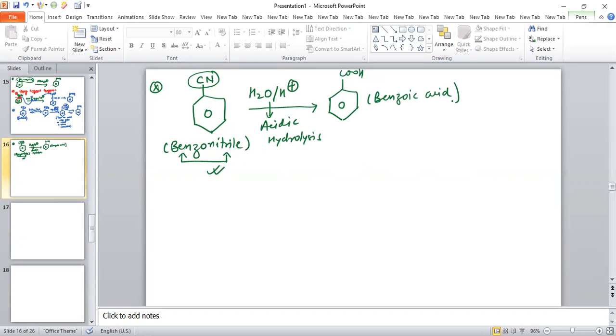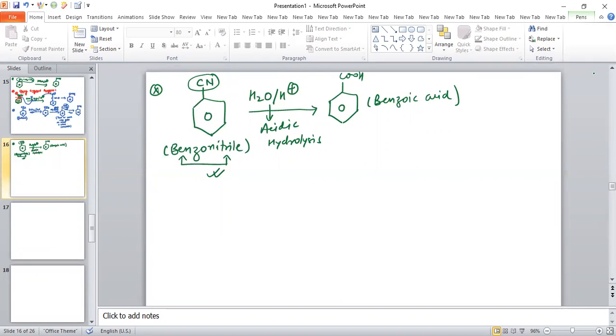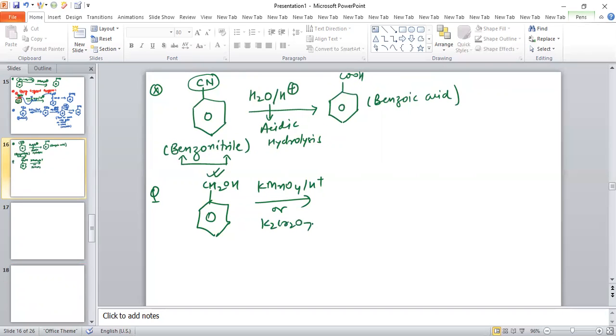So these are basically the preparations of benzoic acid. You can also practice some more questions related to preparation of benzoic acid like this. If we have benzene with CH2OH, this is basically an alpha hydrogen containing group. When we add KMnO4 in acidic medium, or K2Cr2O7 in acidic medium, this will oxidize into benzoic acid.